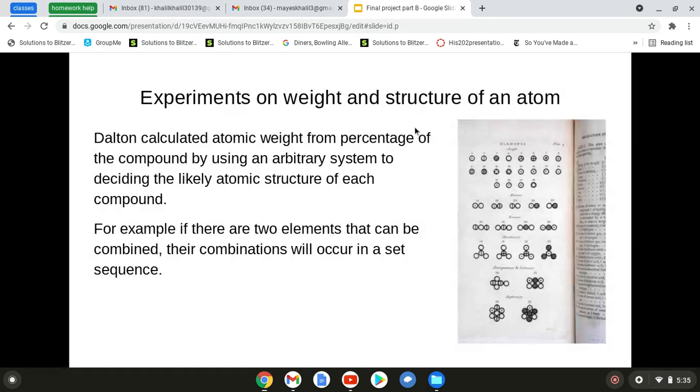Dalton calculated atom weight from the percent of the compound by using an arbitrary system of deciding the likely atom structure of each compound. For example, if there are two elements that can be combined, their combination will occur in a set sequence, which you can see in the bottom. Each one has different sets and different shapes and sizes.